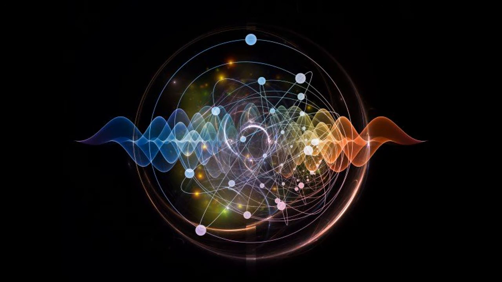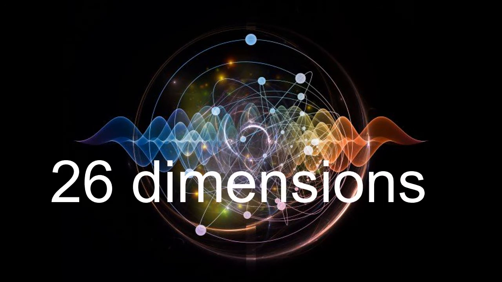There's another theory that states that there are 26 dimensions. That theory is called the quantum theory. Again, it's too hard to know because we can't see. So how could we know?